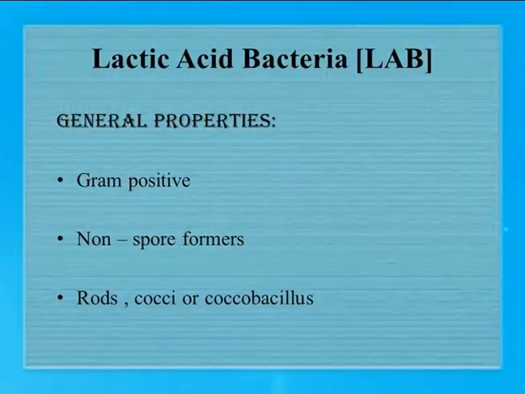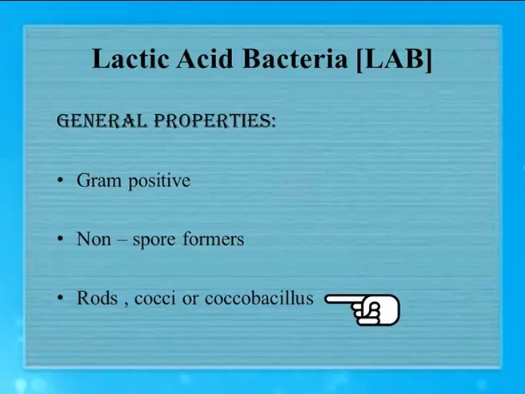The lactic acid bacteria are gram-positive, non-spore forming, and they show three different types of morphology. They can be either rods, cocci, or coccobacilli in morphology. Here you can find the different morphology of the lactic acid bacteria.